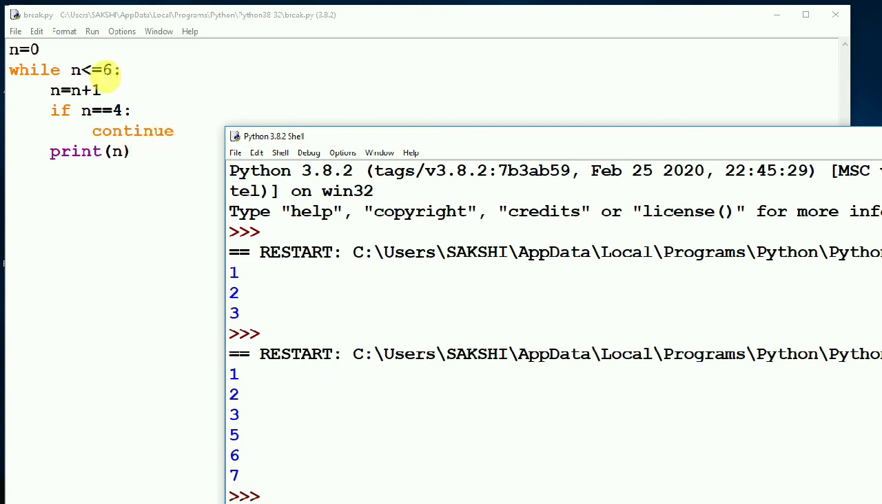Then 5 less than equal to 6, condition is true. 5 plus 1 becomes 6. Is 6 equal to 4? Condition is again false. So it will print 6. Then it will again go to the condition 6 less than equal to 6. Condition is again true. n becomes 6 plus 1, that is 7. Is 7 equal to 4? Condition is false and it will print the value 7. So now I hope you have understood how the output will come in break and continue.